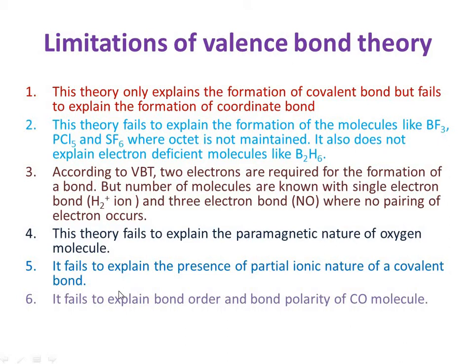Today we discuss the limitations of valence bond theory. In our previous video, we learned what a covalent bond is and what the valence bond theory is, in which we discussed in detail the Heitler and London theory and its extension, the Pauling-Slater theory. In this, we discussed how the covalent bond is formed, and according to that, the valence bond theory postulates. But this valence bond theory has some limitations.